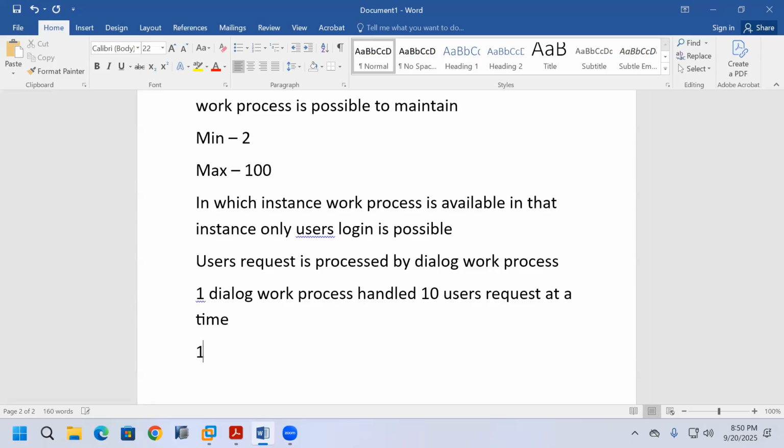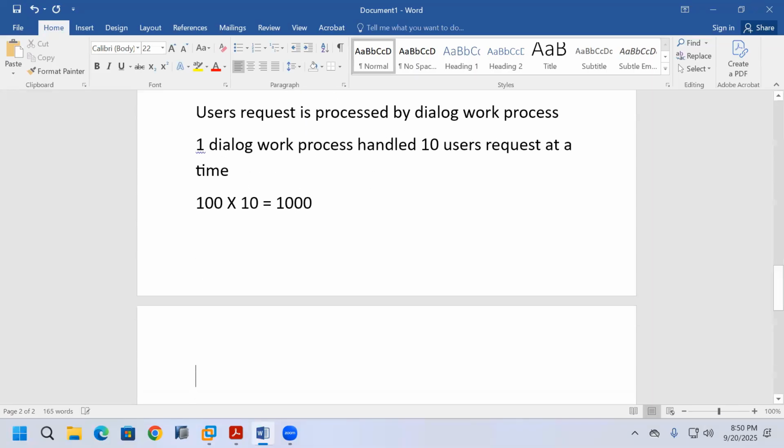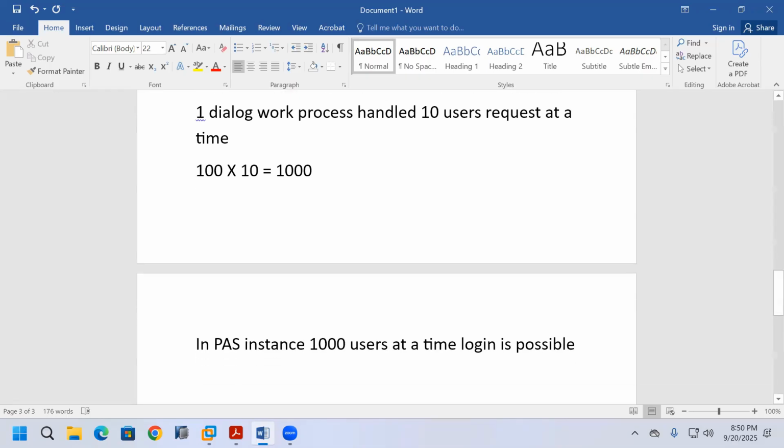So in the primary application server instance, there are 100 dialog work processes. That means 100 into 10 is equal to 1000. That means in the primary application server instance, 1000 users at a time can log in. So at a time, 1000 users can log in to that primary application server instance and do their work.